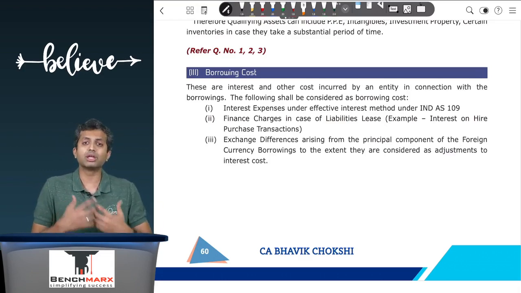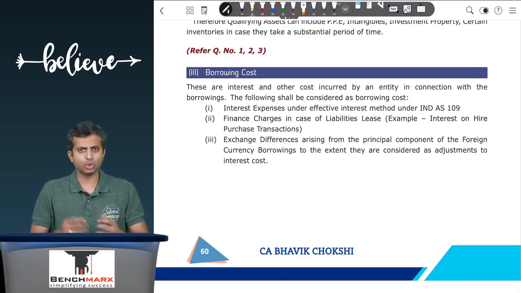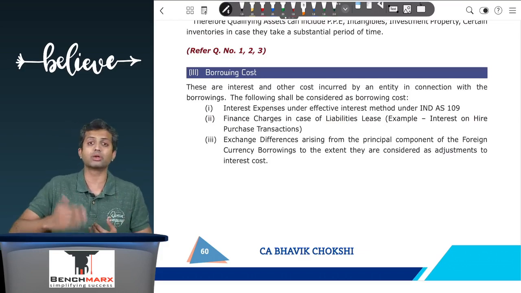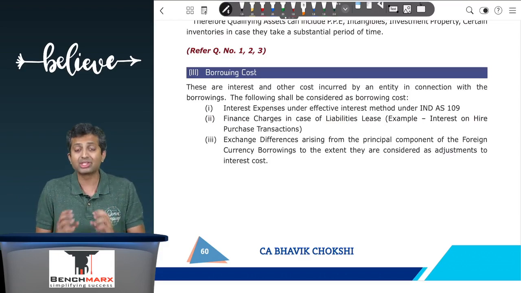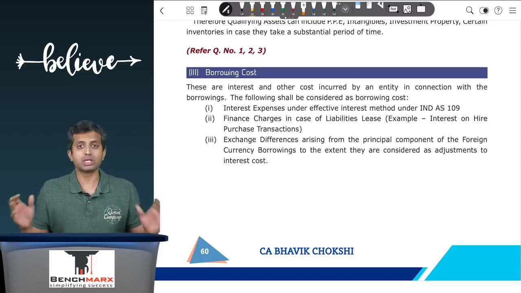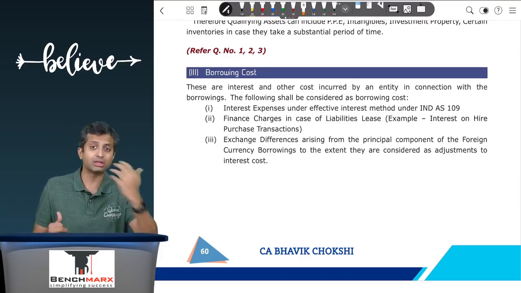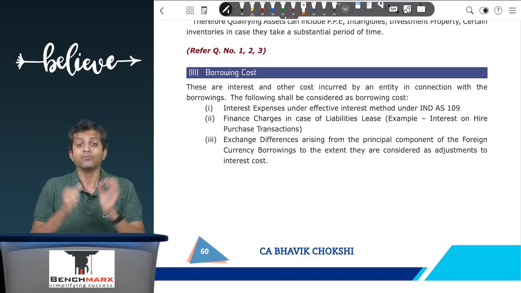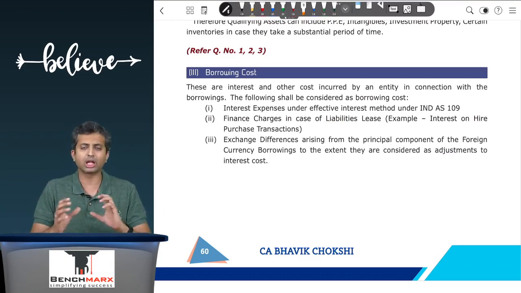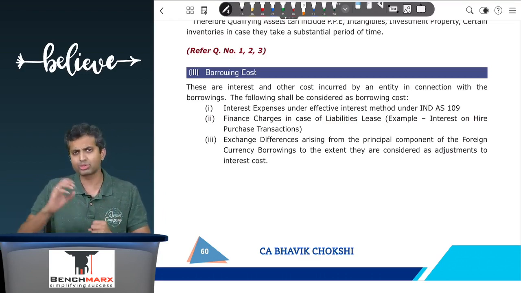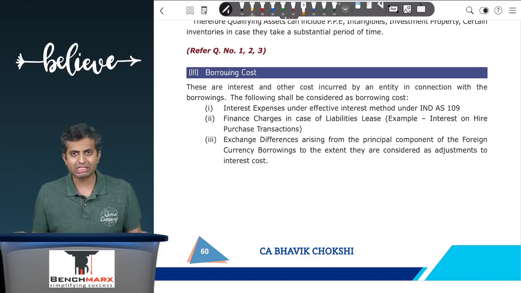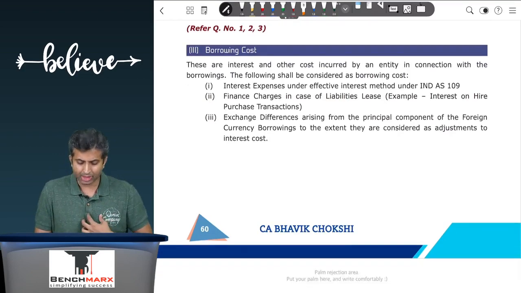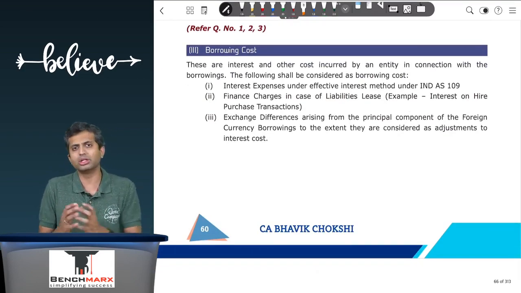However, let us say the rate of interest in the US for this loan is 2%, whereas the rate of interest in India for an equivalent loan would have been, let us say, 10%. In which case, as per accepted economic and finance theories like the interest rate and inflation rate parity theory, it is expected that the countries which have different interest rates will also have different inflation rates and different exchange rates. And as a result, this subpoint tries to figure out the actual borrowing cost.